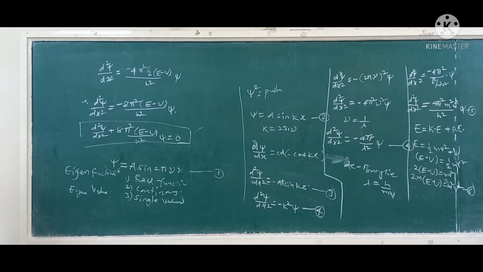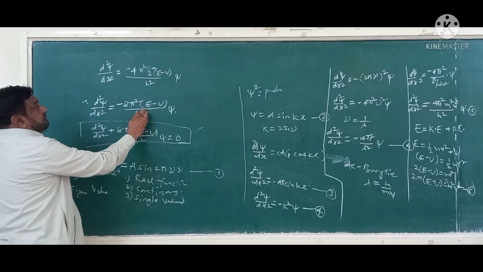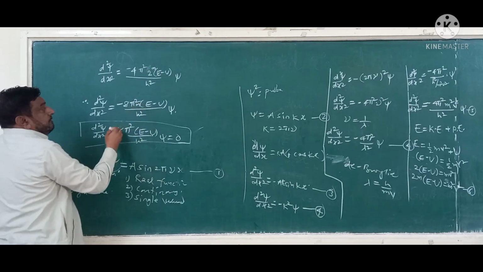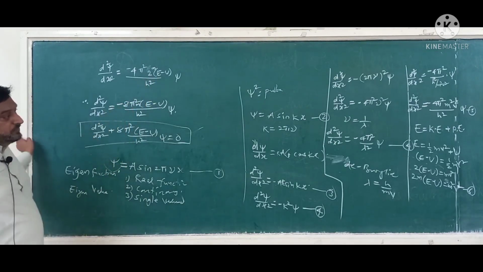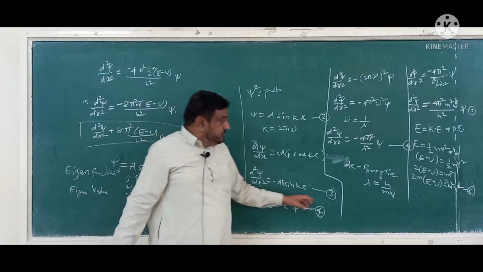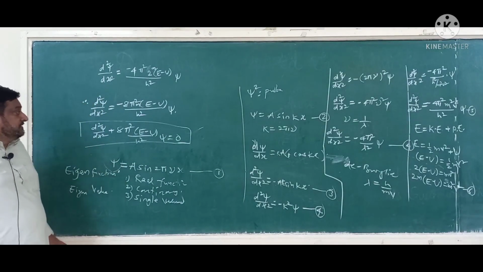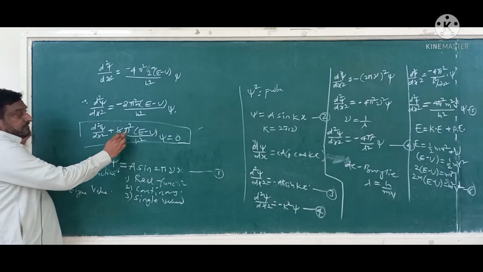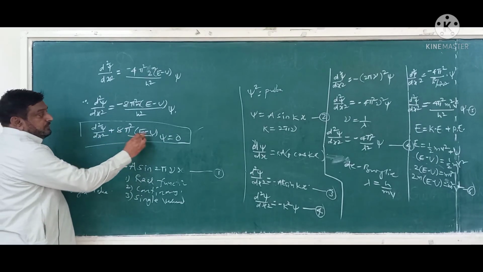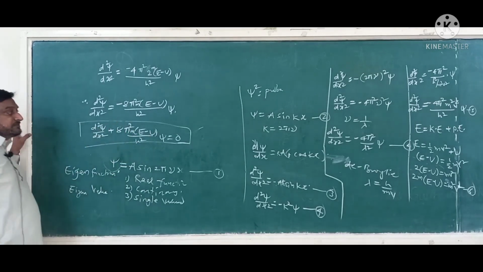Where did we forget? 2m, m again. m is remaining, suppose 2m, here also 8 pi square m into E minus U, correct? 2m is here because we have to write 2m into E minus U into psi. Here also minus 8 pi square m into E minus U, the mass is here, upon h square into psi equal to 0.